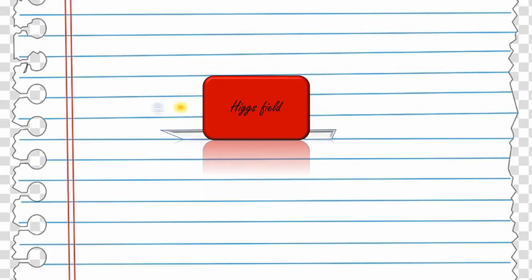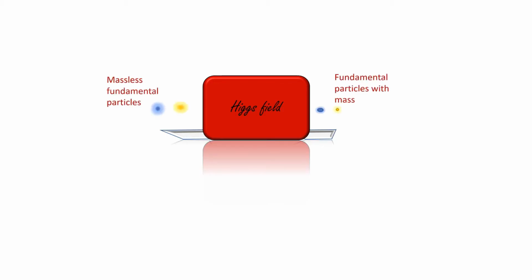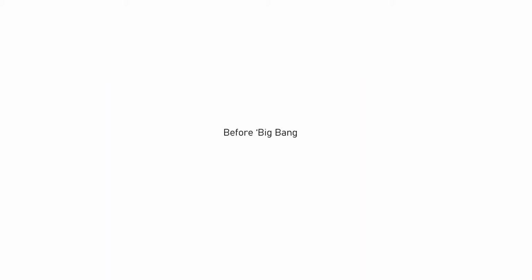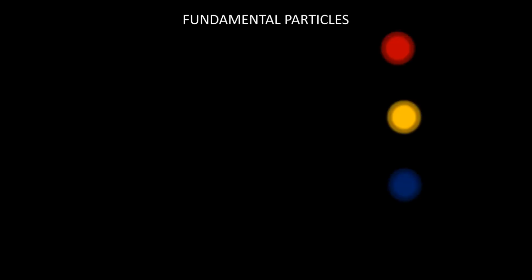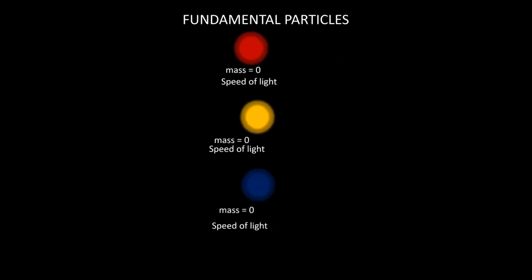So, what exactly is the purpose of the Higgs field? To put it simply, the Higgs field is a field that gives mass to other fundamental particles, such as electrons and quarks. As to how that works, just after the Big Bang, there was no Higgs field, and so the universe was essentially empty. However, as the universe cooled down, the Higgs field came into existence, growing spontaneously so that any particle interacting with it acquired a mass, where before, all the fundamental particles behaved like a photon, that is massless and traveling at the speed of light.